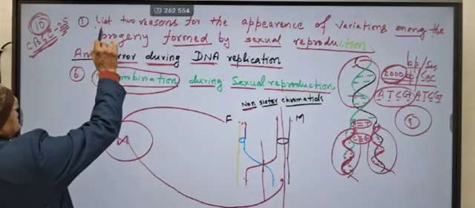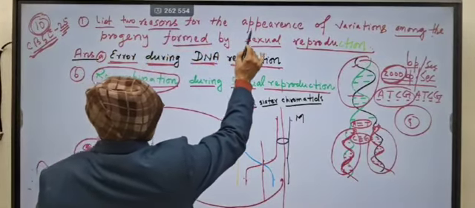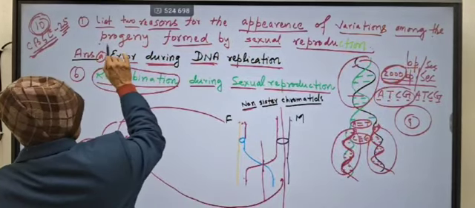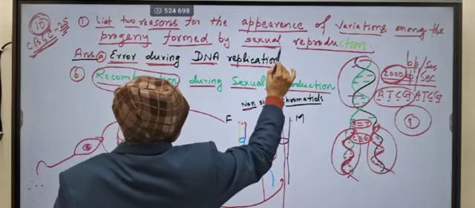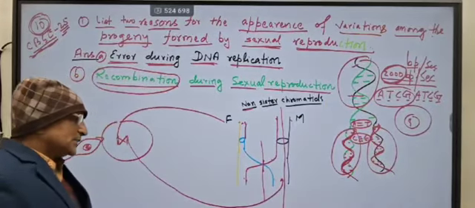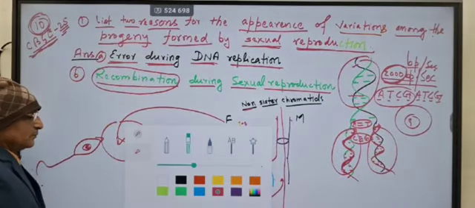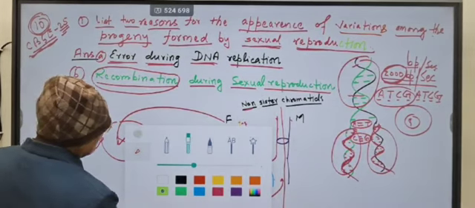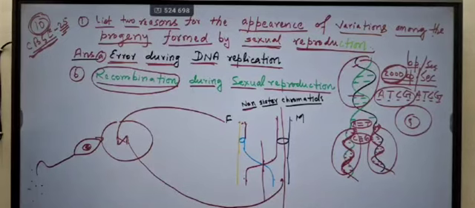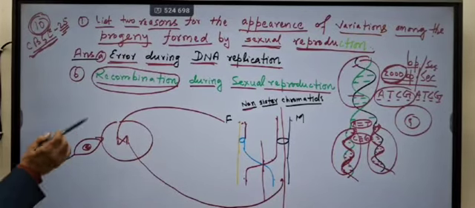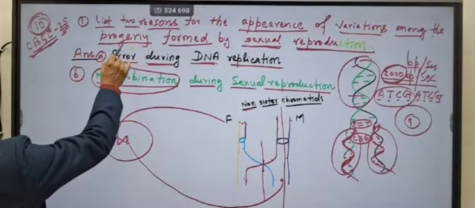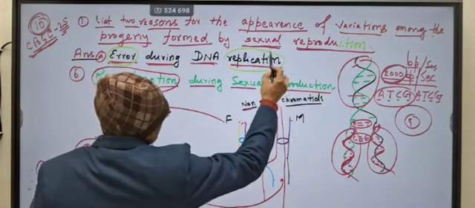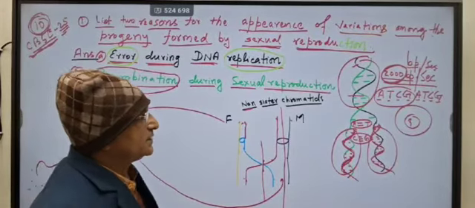My first question is: list two reasons for the appearance of variations among the progeny formed by sexual reproduction. During sexual reproduction, progeny, or offspring, are produced. So what is the cause of variation? Your first answer is the error during DNA replication. DNA replication, try to understand.